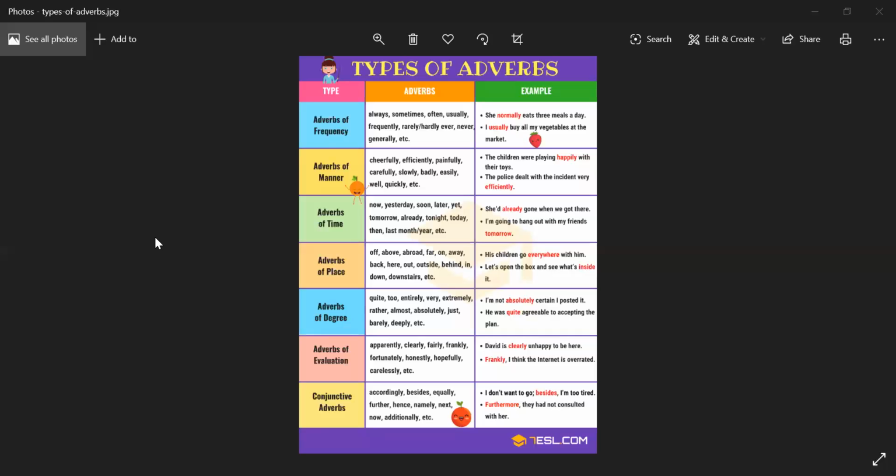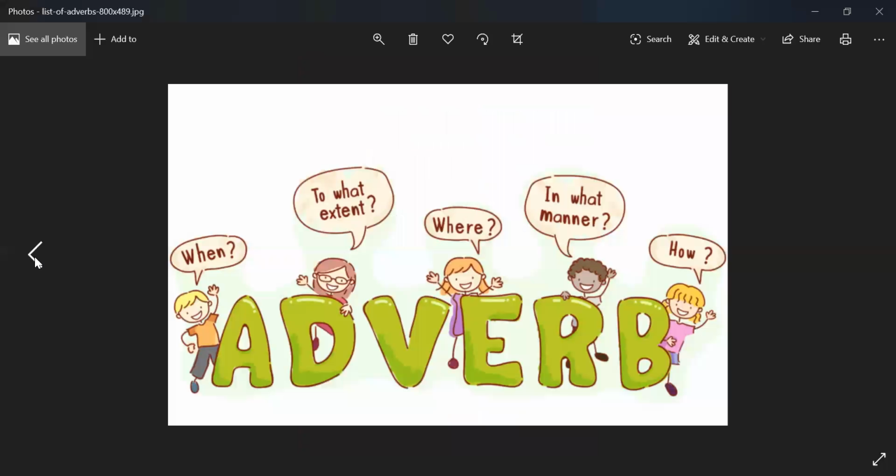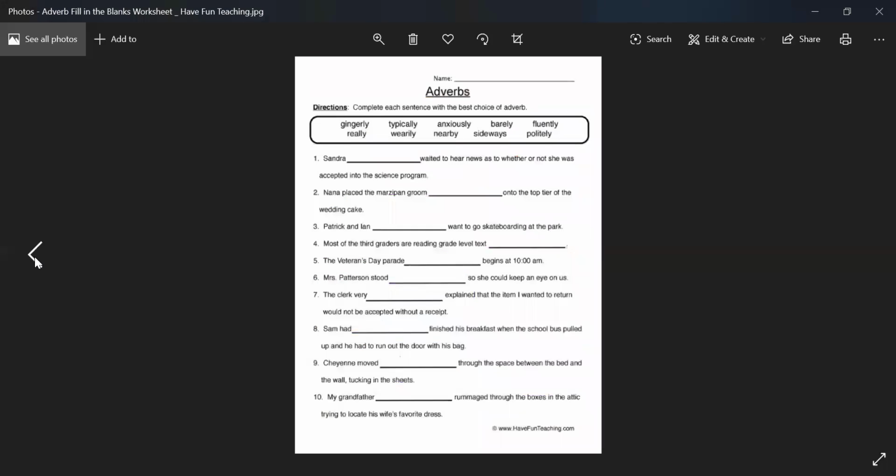Now, children, it is just the introduction to adverbs. We will continue to talk more about it, or you will receive some study guide from me. You will also receive some videos on Edmodo about it. So these are a few things that you can refer to before you start with your quiz. We will quickly have a look at the adverb fill in the blanks. It's just a recap. I'm going to choose random sentences.